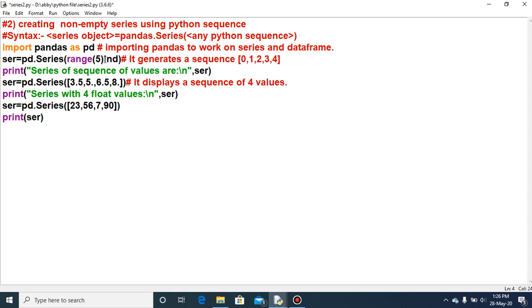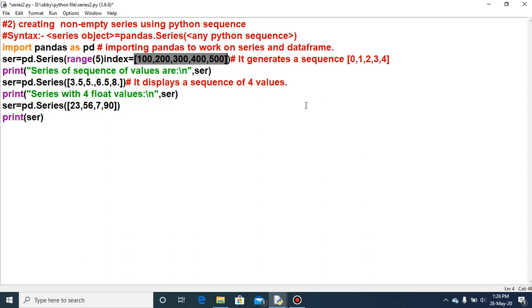Now I want to write index equal to 100, 200, 300, 400, 500, because the sequence will have 5 data values and 5 indexes.